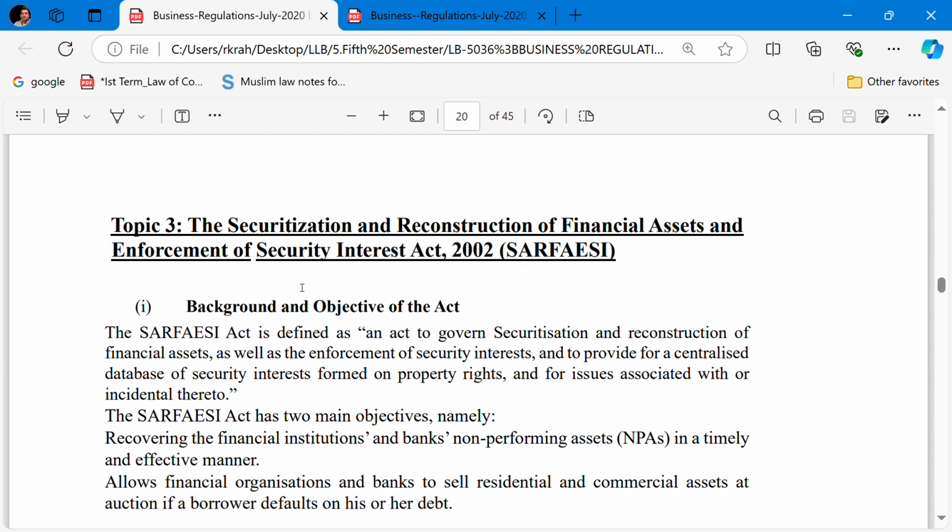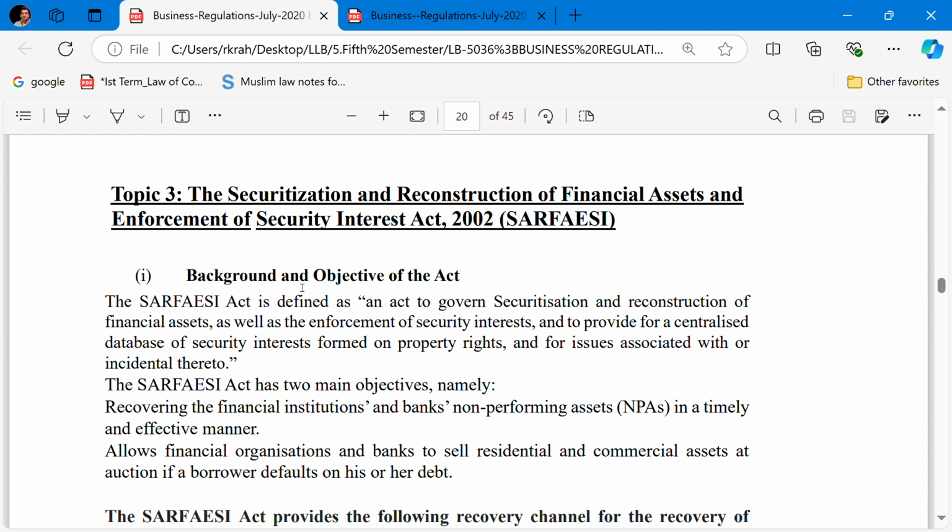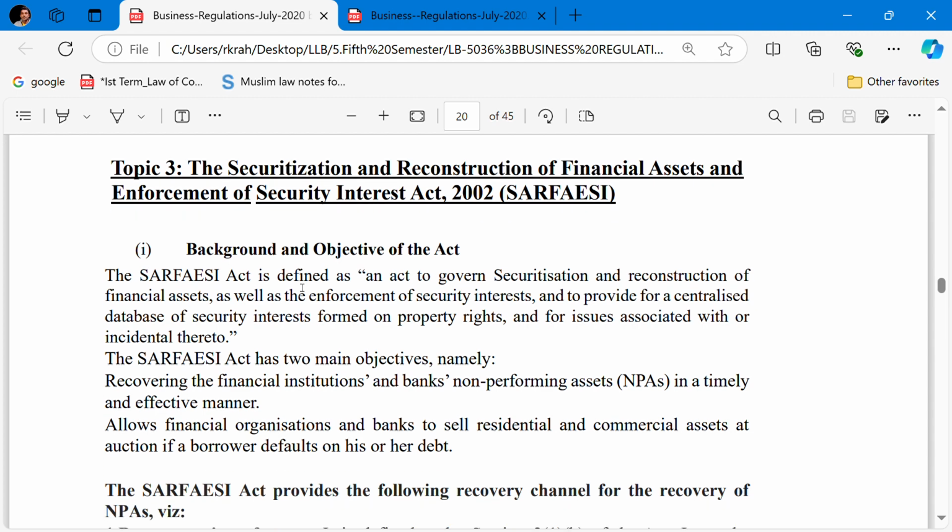So let's start. What is the objective and the background of the SARFAESI Act? The SARFAESI Act is defined as an act to govern securitization and the reconstruction of the financial assets, as well as enforcement of the security interests, and to provide for a centralized database of the security interest formed on the property rights and the issues associated with or incidental thereto. All those issues in the process, this act governs.